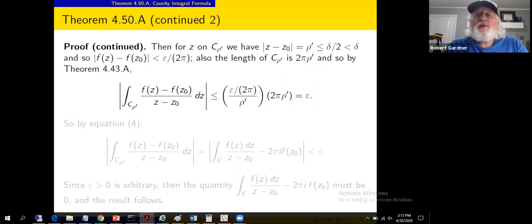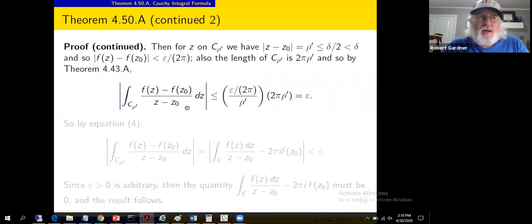Okay, so when we look at this integrand over C sub rho prime, how big's that denominator? Rho prime, exactly. How big is the numerator? Well, we've got it bounded by this epsilon over 2 pi. So by theorem 43.a, modulus of the integral, we had bounds in terms of modulus of the function and in terms of the length of the contour. That's how we had dealt with that back in section 43.